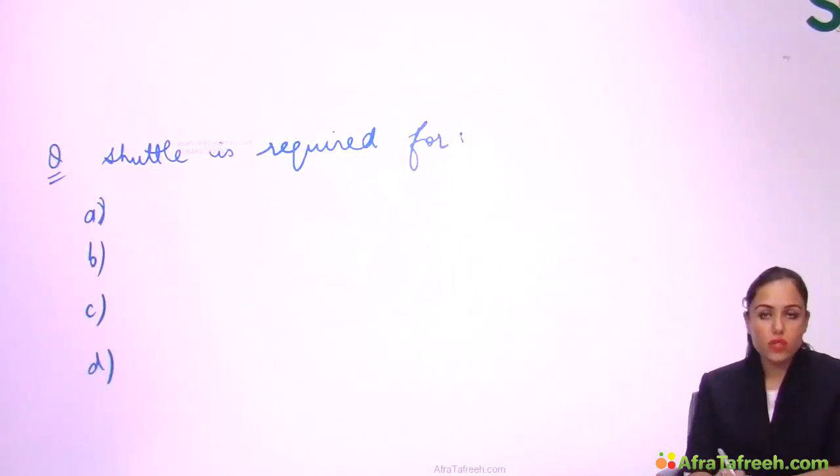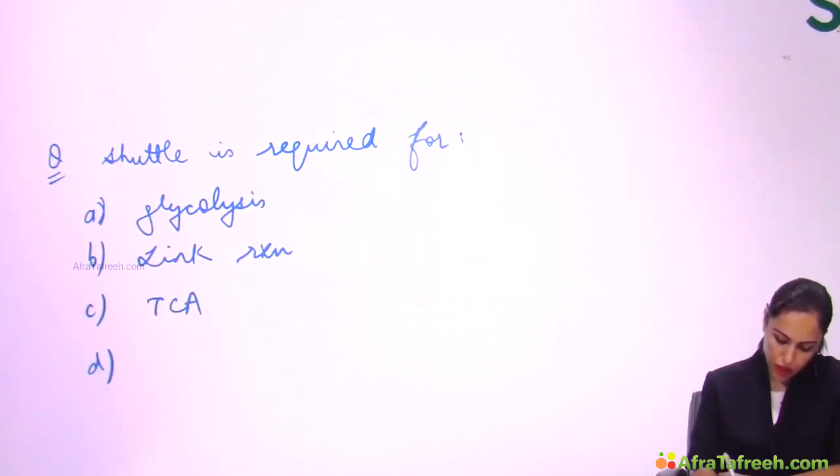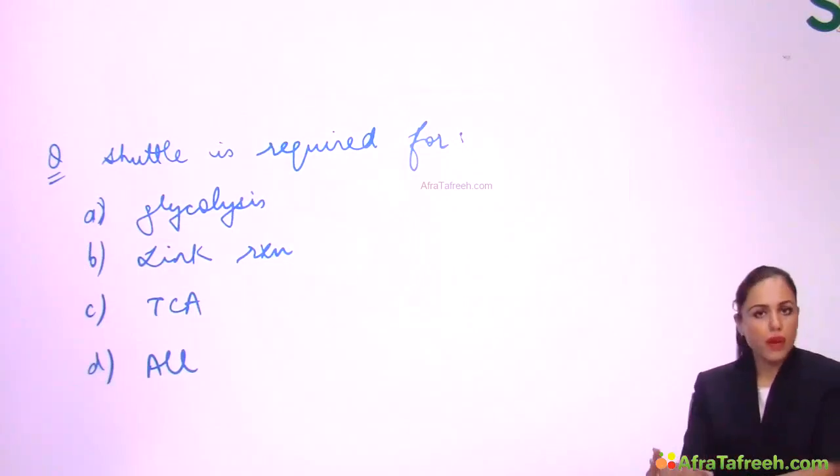So solve this question. Shuttle is required for. Options are glycolysis, link reaction enzyme pyruvate dehydrogenase, TCA, or all. What is the answer? You know, shuttle is required for transport of NADH from cytoplasm to mitochondria so that NADH can take part in ETC.